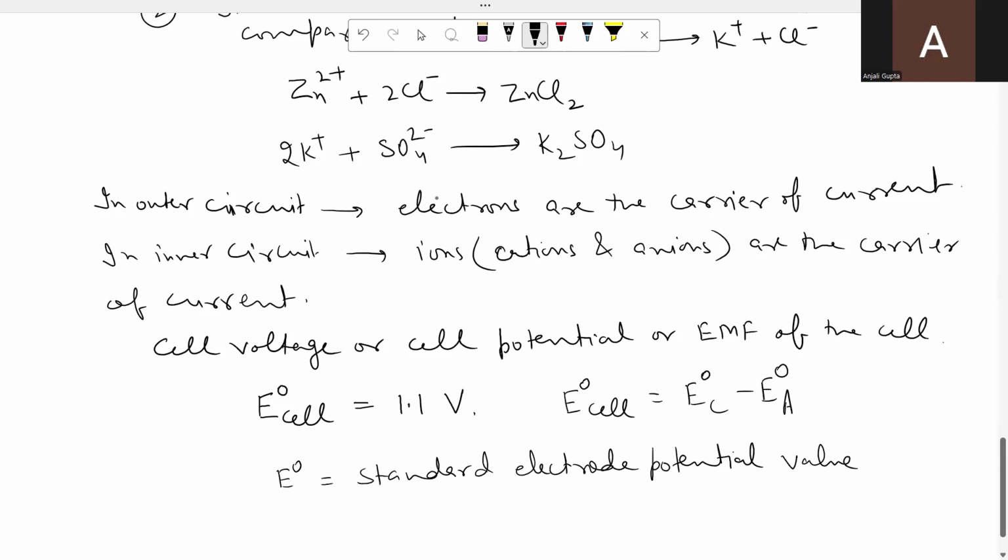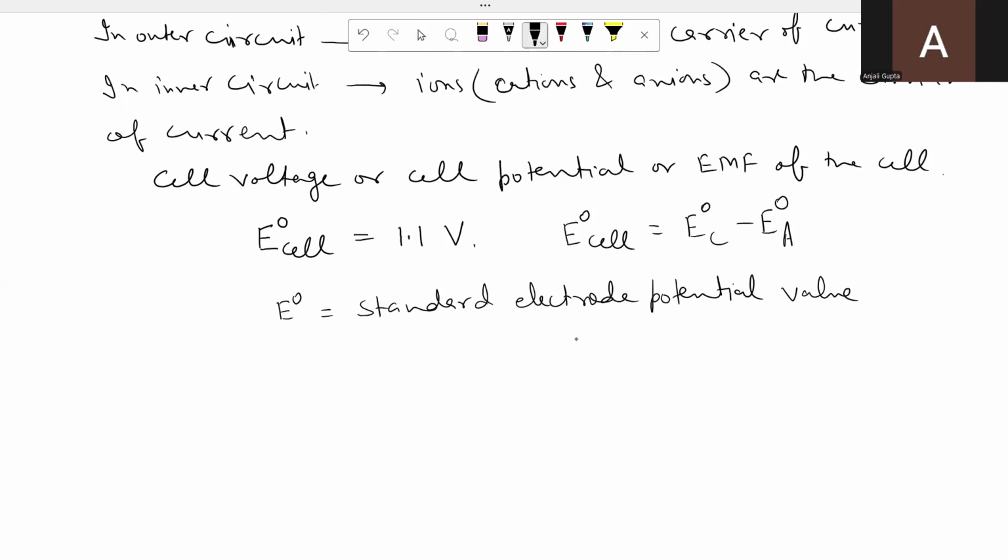So once you have found out which one is anode, which one is cathode, and these values are given, like in this particular case, E naught of copper, I will tell you why this is written like this. E naught of copper is 0.34 volt and E naught of zinc is minus 0.76 volt. So you can put down the values here.